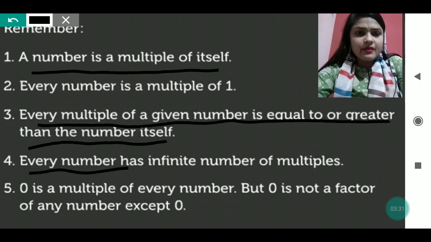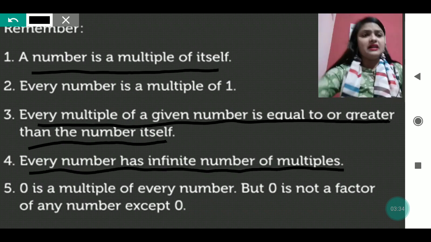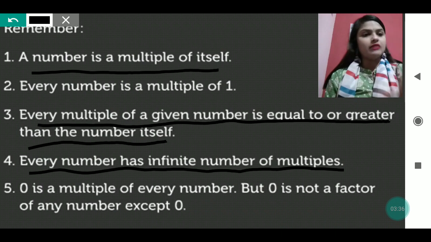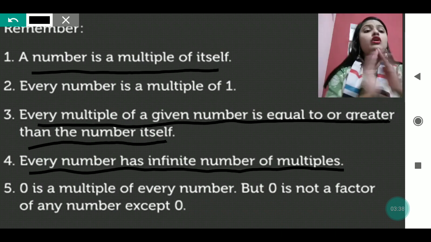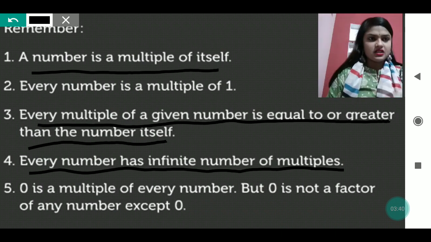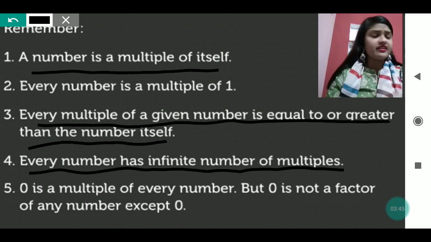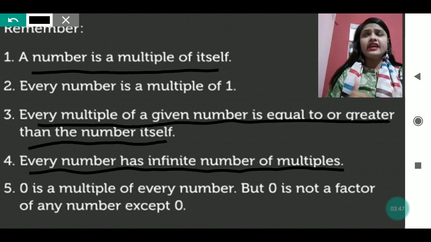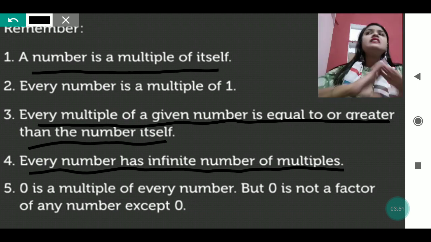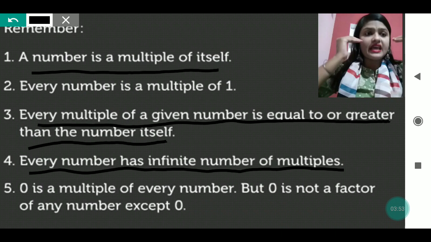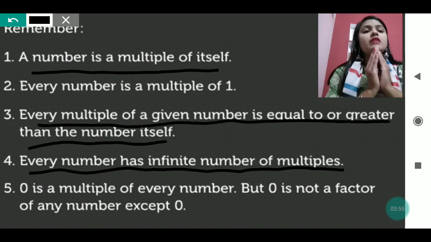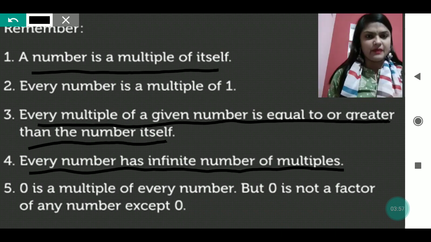Now, every number has an infinite number of multiples. There is no limitation on the multiples. 3 into 100 we can also multiply: 3 into 100 is 300. 3 into 1000 is 3000. So like this we can multiply with infinite numbers. There is no limitation of multiplication.